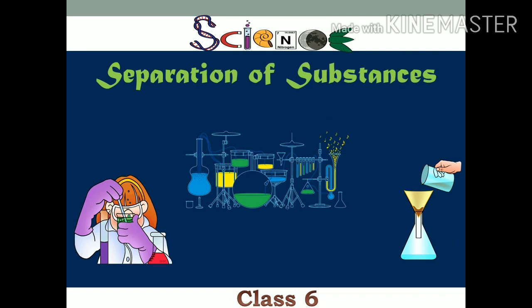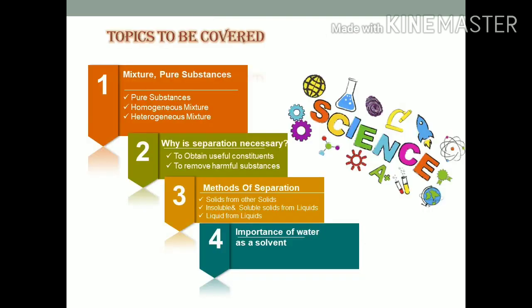But there is one thing which is also very important, that is the purity of a substance. How much a substance is pure should be known. In this slide, we will discuss such topics. Our first topic is mixtures and pure substances. We will understand what are pure substances, homogeneous mixtures, and heterogeneous mixtures.